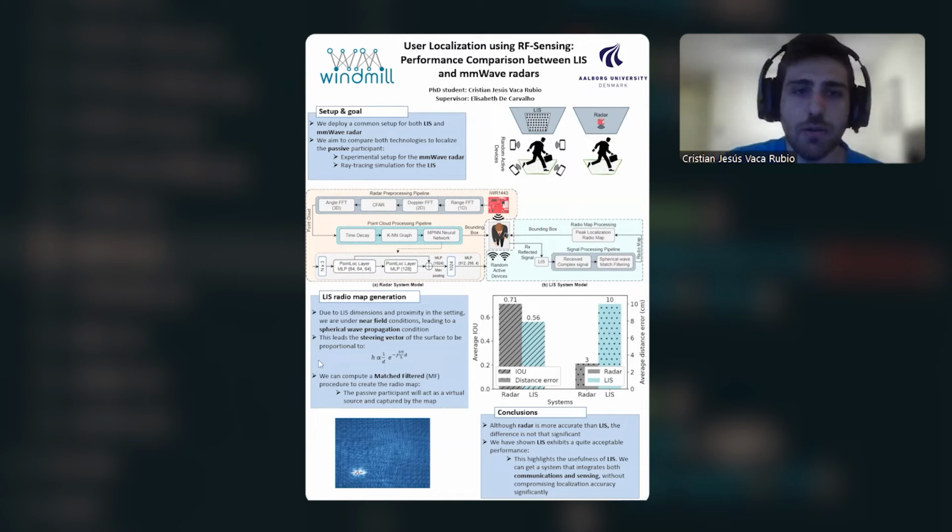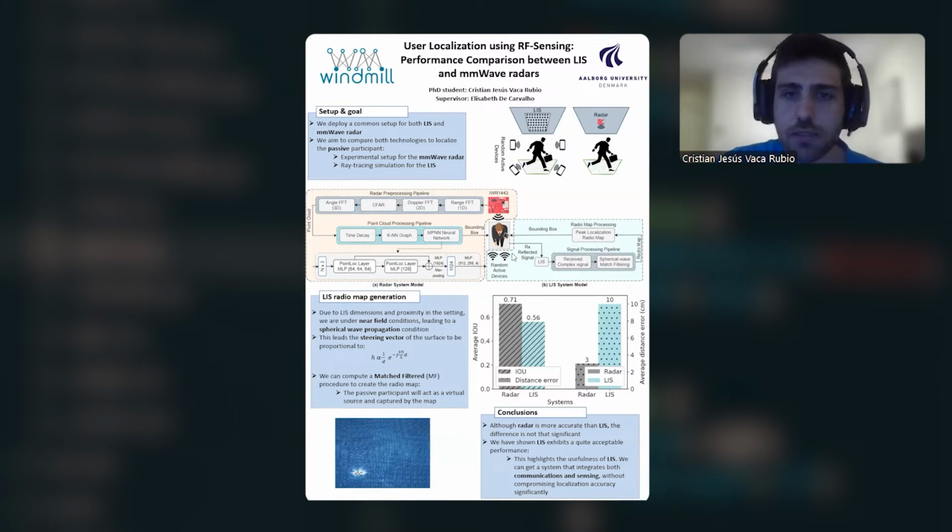Then with this point cloud, we rely on some machine learning algorithms in order to infer the localization of the user, and at the end, the bounding box prediction. So basically our goal is to predict a bounding box around the user and predict the localization of the target.